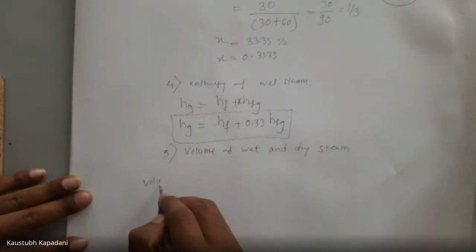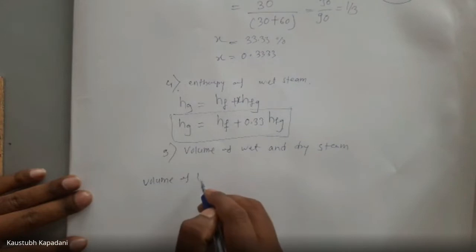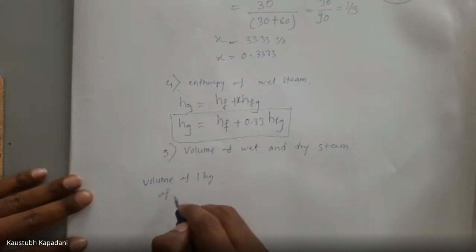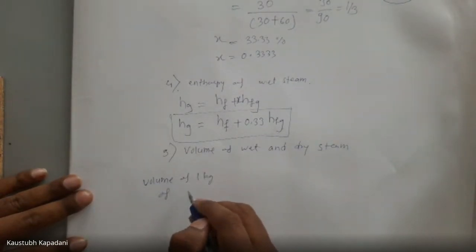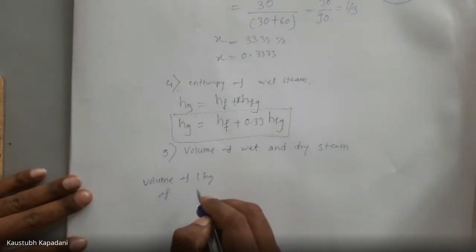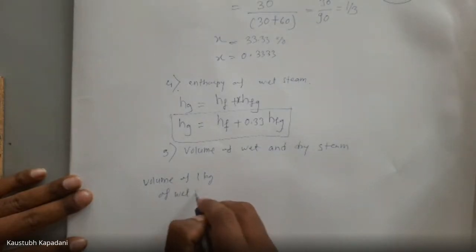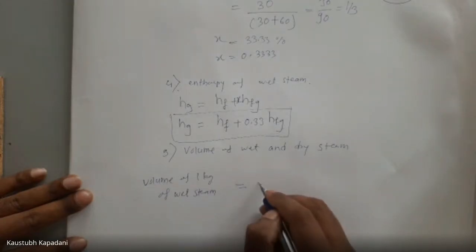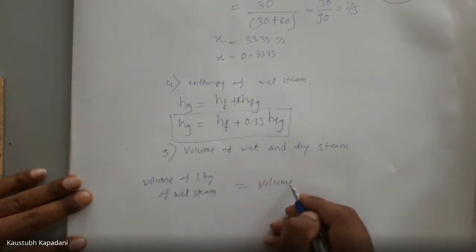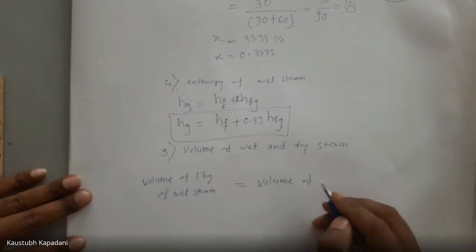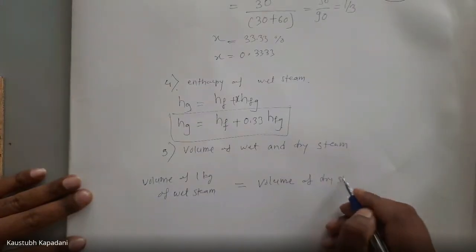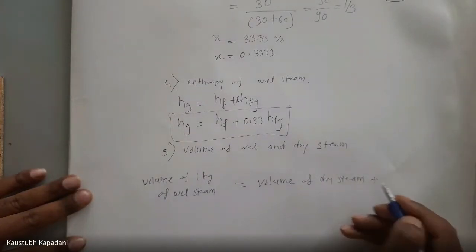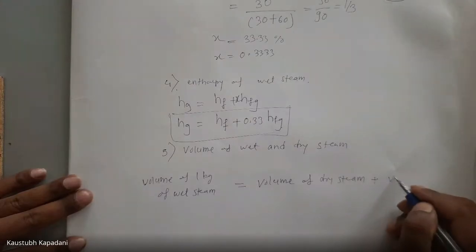So here, the volume of 1 kg of, let's say, wet steam is equal to the volume of dry steam plus the volume of water.